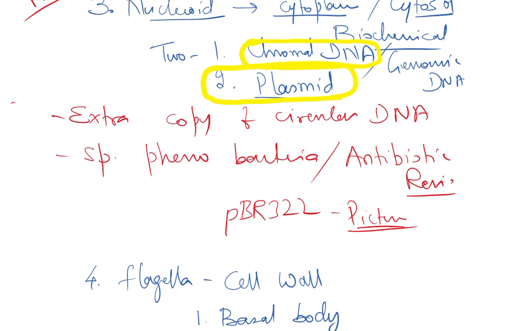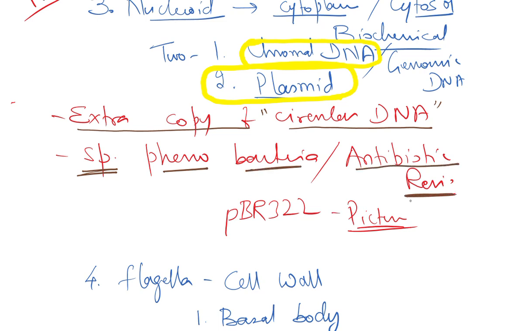Plasmid can be defined as an extra copy of circular DNA, an extra copy of chromosomal DNA, which is circular in nature. They provide a special phenotypic character to the bacteria, which is none other than antibiotic resistance. Remember the example pBR322 from the lesson Biotechnology Principles and Processes.